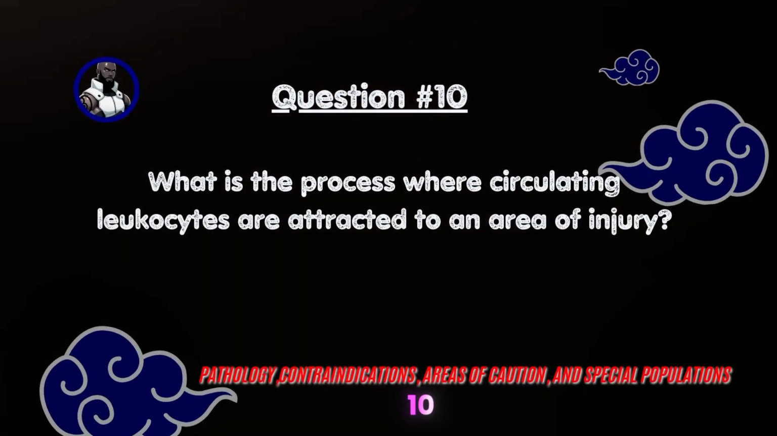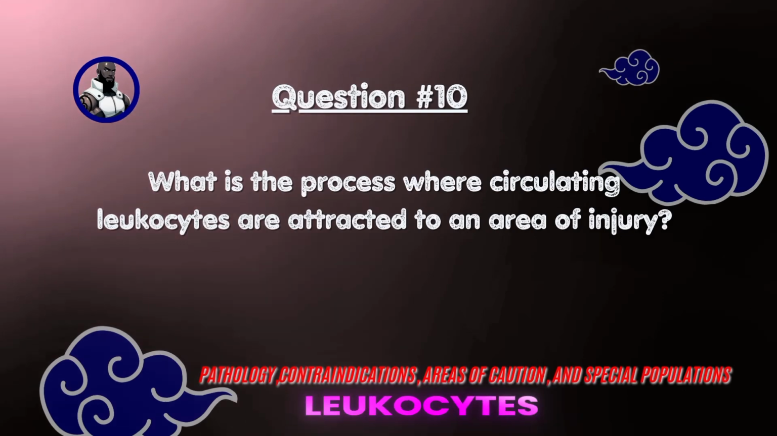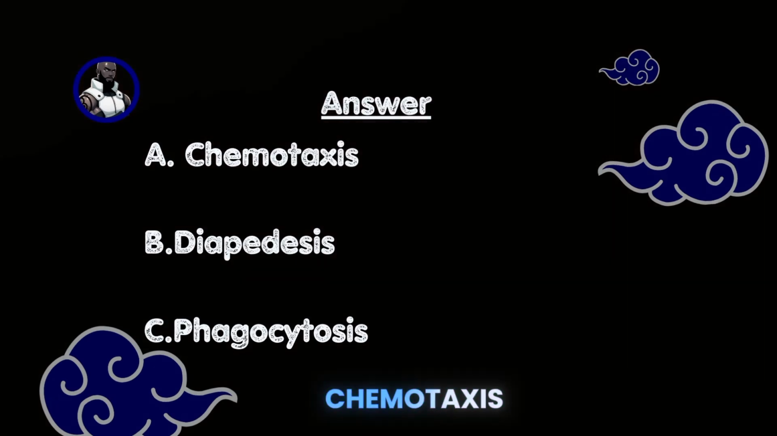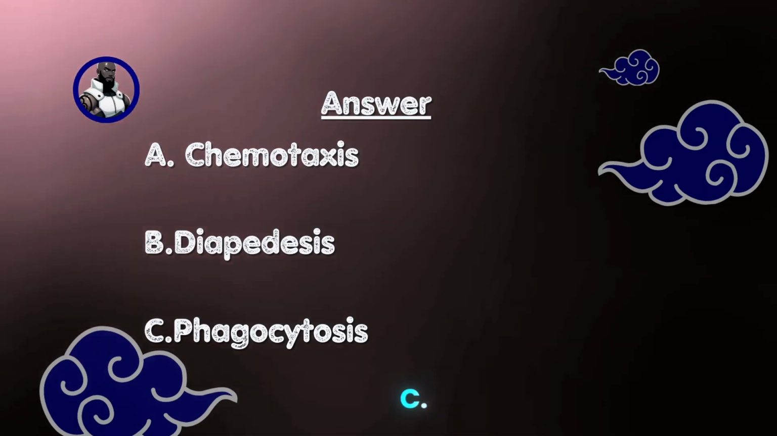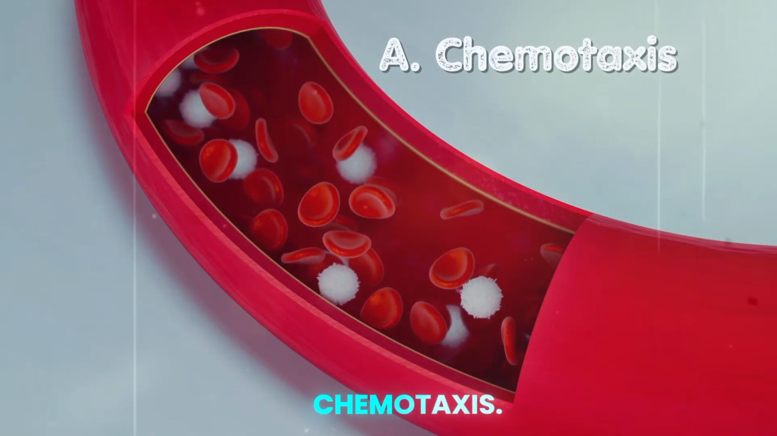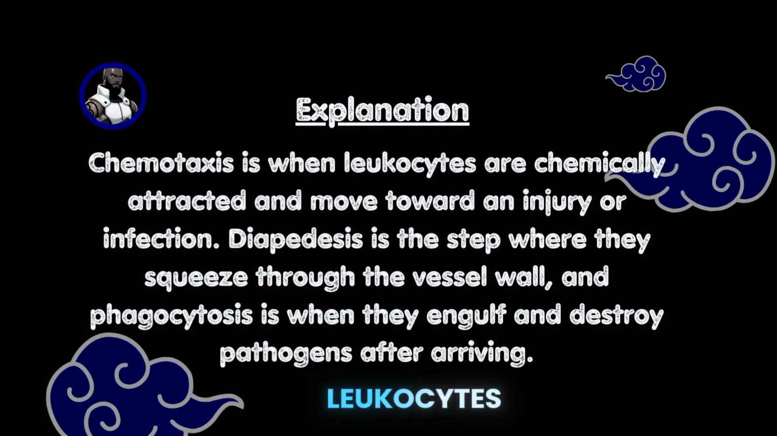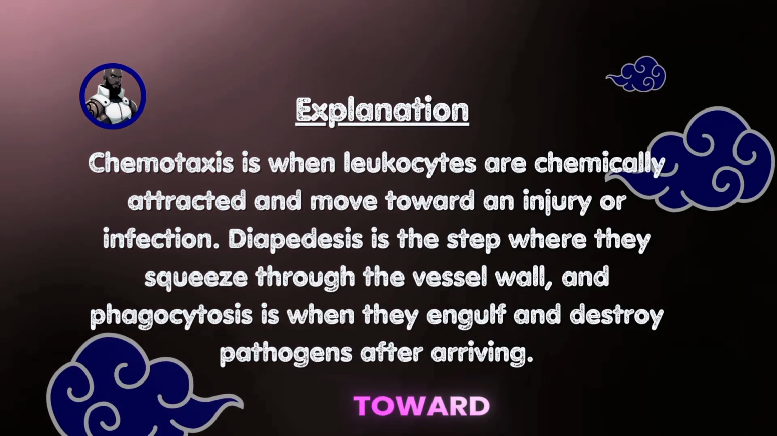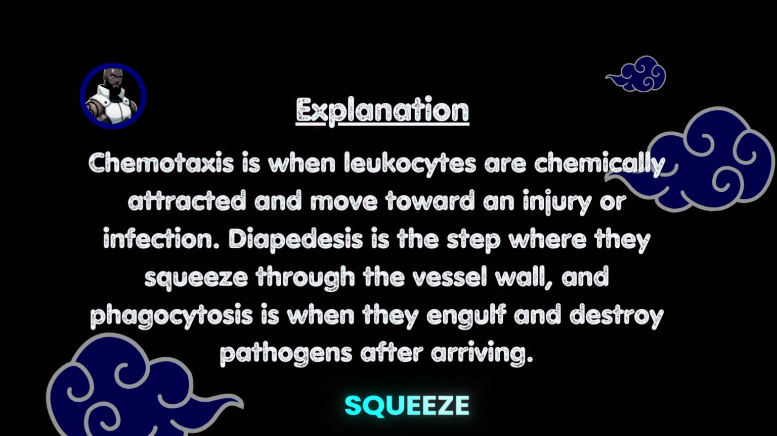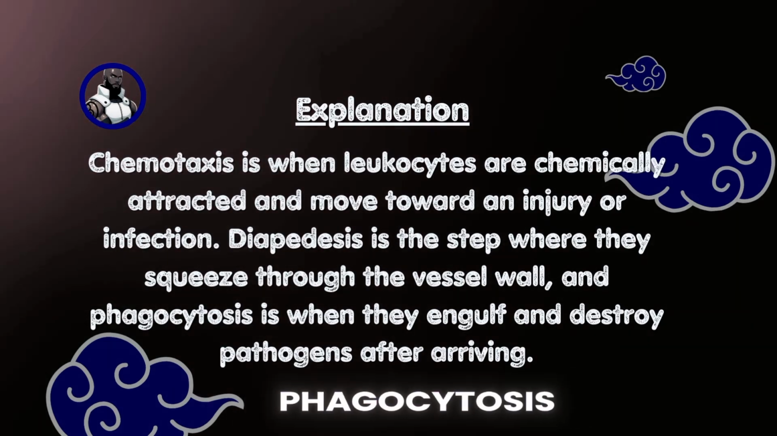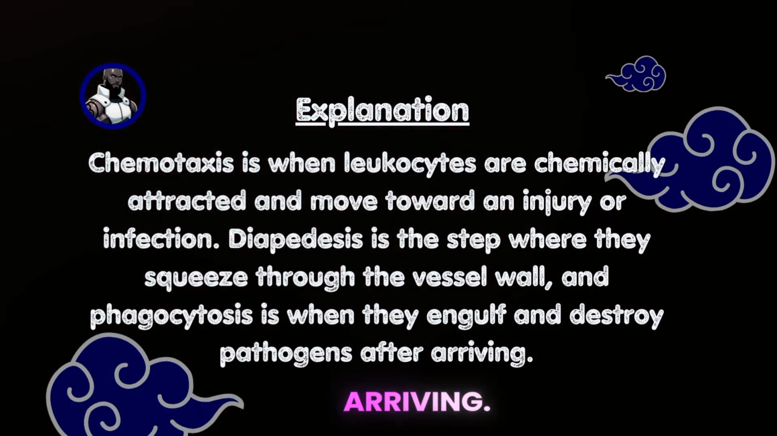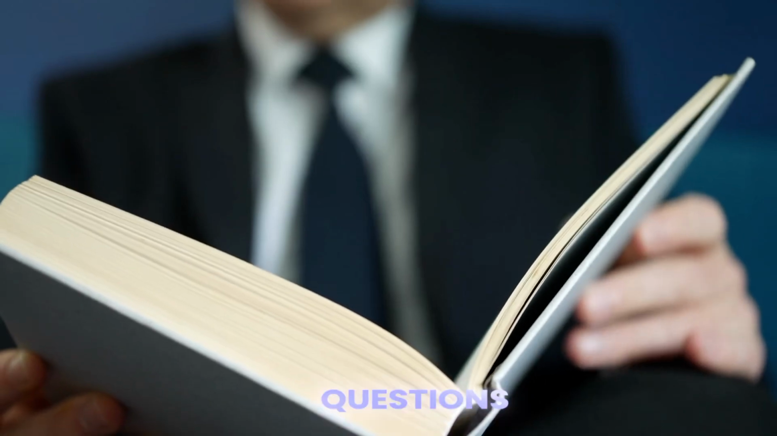Question number 10. What is the process where circulating leukocytes are attracted to an area of injury? A. Chemotaxis, B. Diapedesis, C. Phagocytosis. The answer is A. Chemotaxis. Chemotaxis is when leukocytes are chemically attracted and move toward an injury or infection. Diapedesis is the step where they squeeze through the vessel wall, and phagocytosis is when they engulf and destroy pathogens after arriving. 10 MBLEX practice questions done.